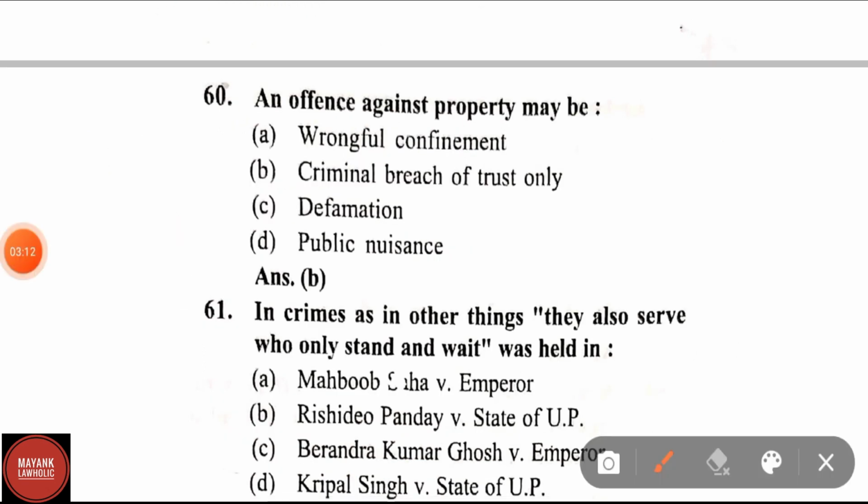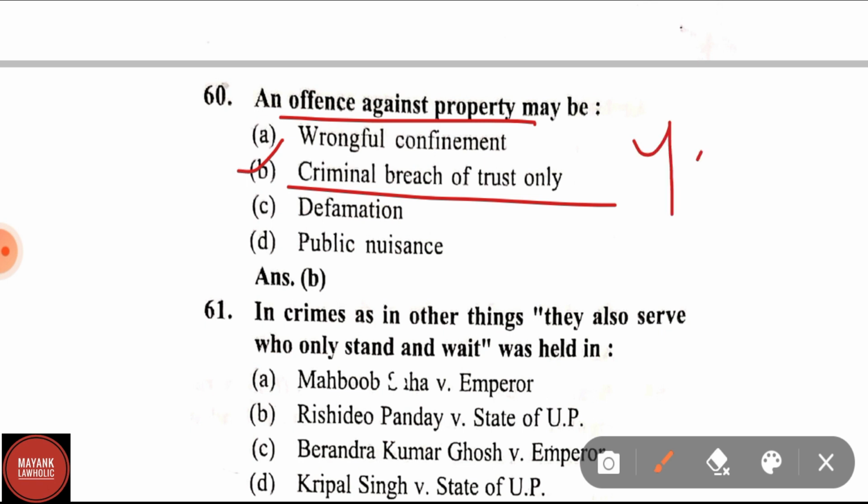Question number 60. An offence against property may be, options are wrongful confinement, criminal breach of trust, defamation, public nuisance. Correct answer is criminal breach of trust. Criminal breach of trust is provided in section 405 of IPC.